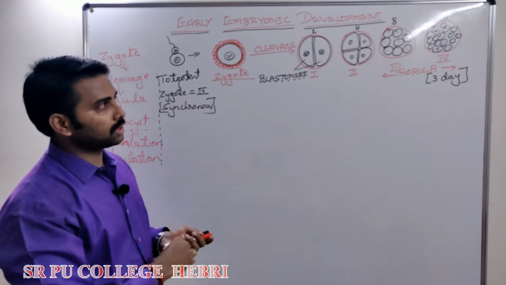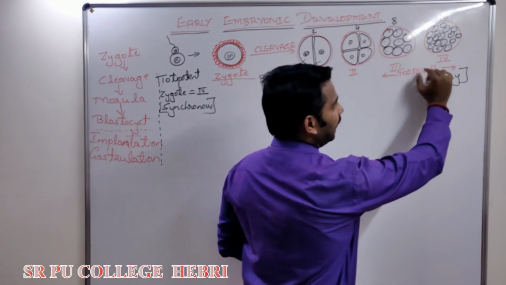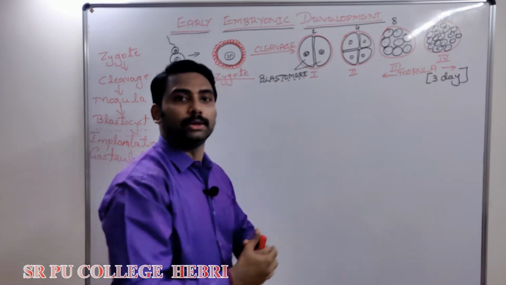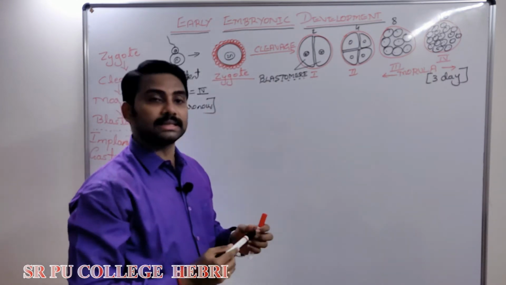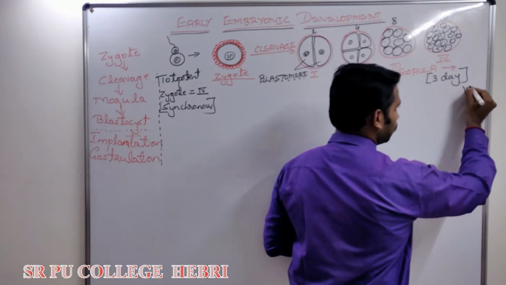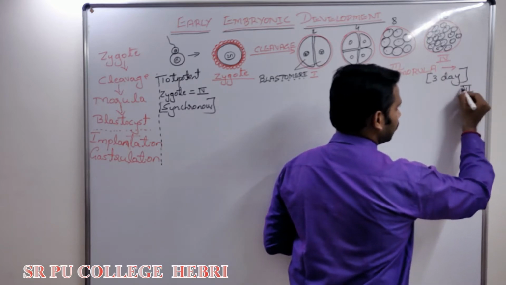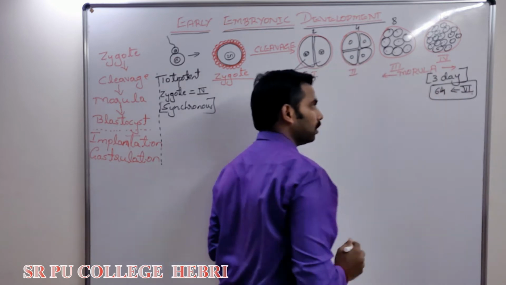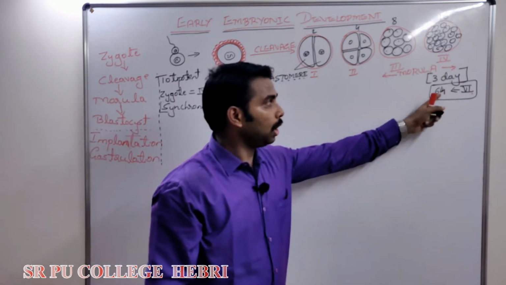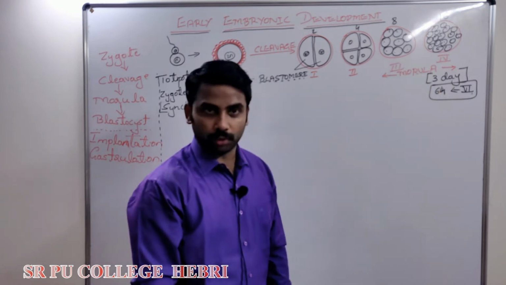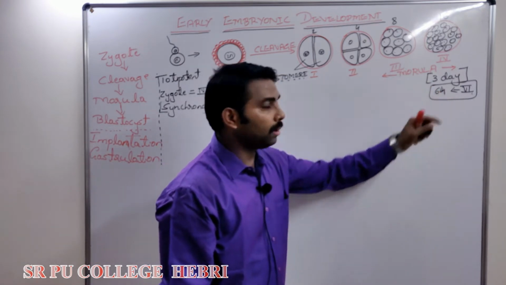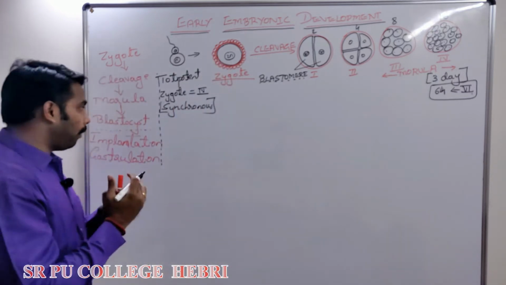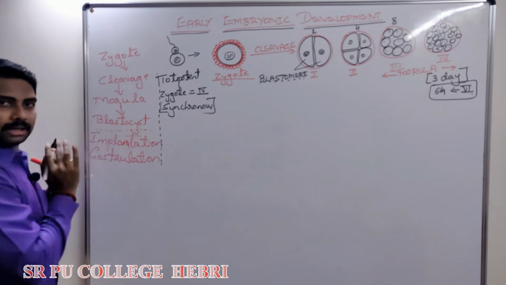Now what happens? This morula, when it enters the fifth cleavage, the number of blastomeres will be 32. When it enters the sixth cleavage, just for your reference, the number of blastomeres will be how much? 64. When the number of blastomeres is 64, these 64 blastomeres undergo rearrangement and form a new structure called blastocyst.